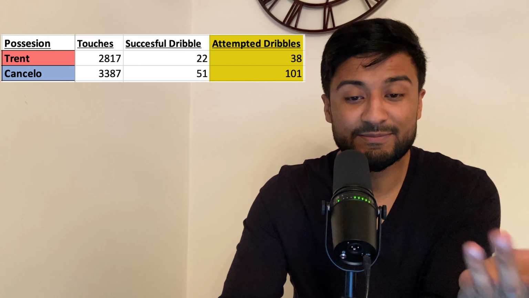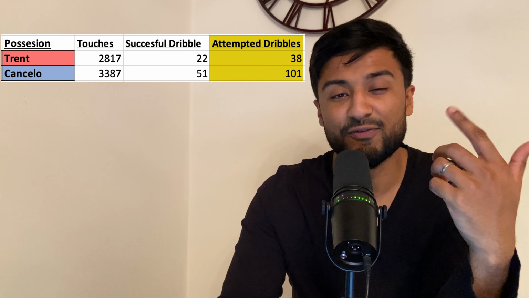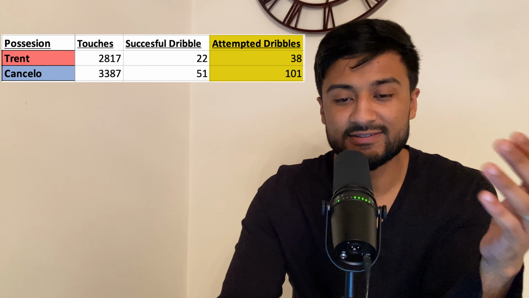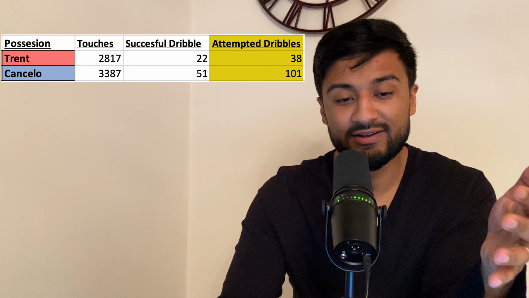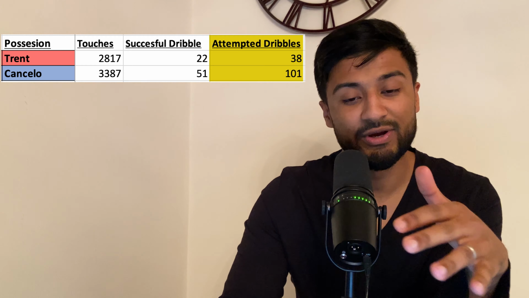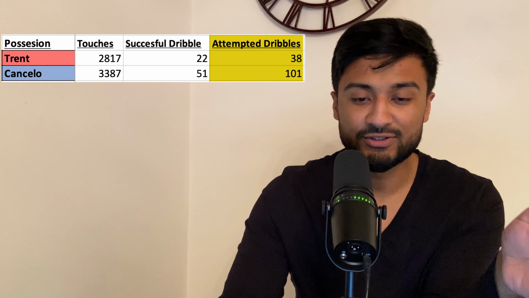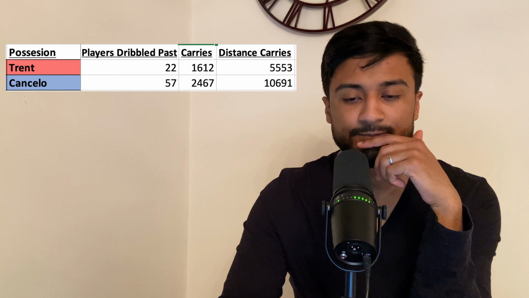And then if you look at the attempted dribbles, again, Cancelo is way ahead. He's got 101, Trent's got 38, way ahead. Cancelo dribbles more. And, as a wing back, dribbling is very important. Yes, Trent can cross it and whip it, but Cancelo can get forward, get the ball, do a 1-2, going by the byline, try to get a cross in.